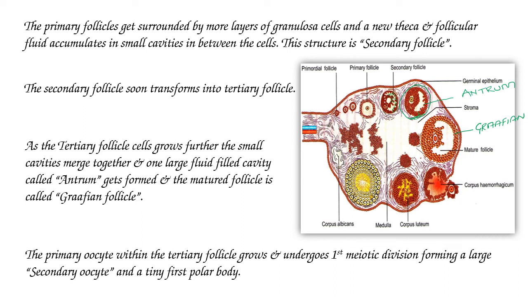It is an uneven or unequal division. It forms a large secondary oocyte and a small first polar body, and the primary oocyte is in diploid condition. After this first meiotic division, the secondary oocyte is haploid. It consists of only 23 chromosomes.